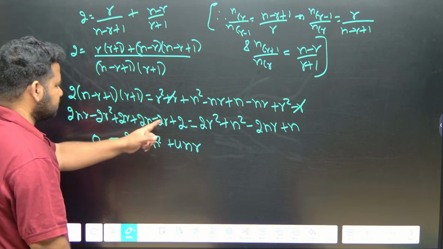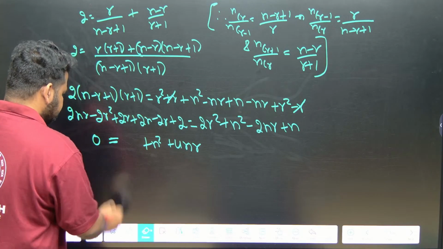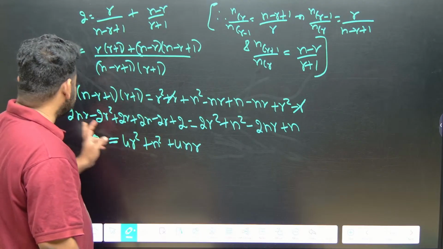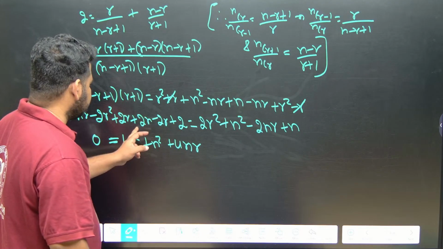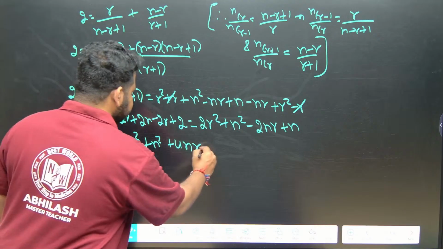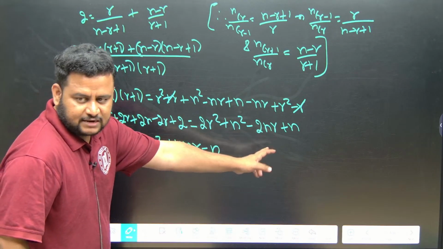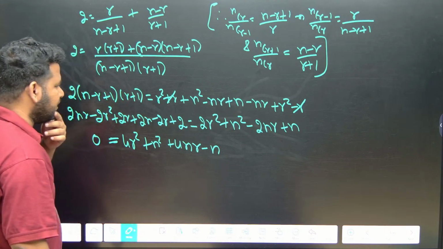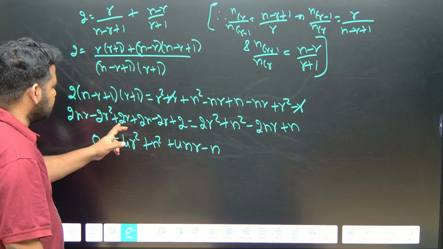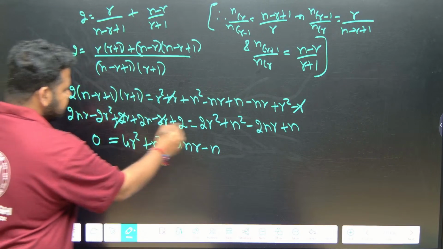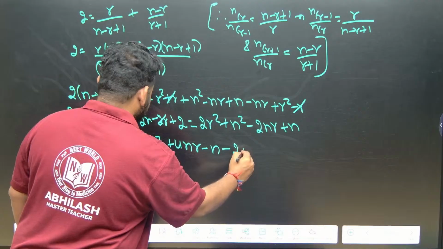So 2R square plus 2R square will become what? 4R square, correct? N square, 4NR, this you send that side. What about N? If you send that side, it will become minus 2N, N minus 2N is minus N. Now what is left? R, no? This 2R, minus 2R, what can I do? Cancel. If I send this 2 this side, it will become minus 2, that's all we have.